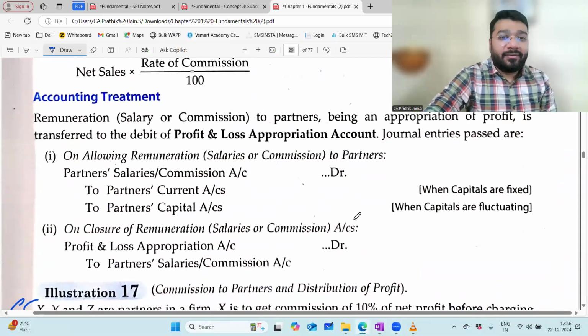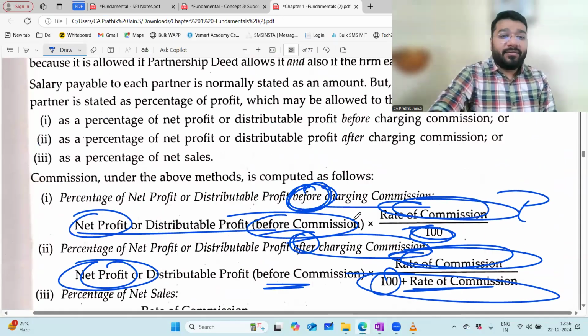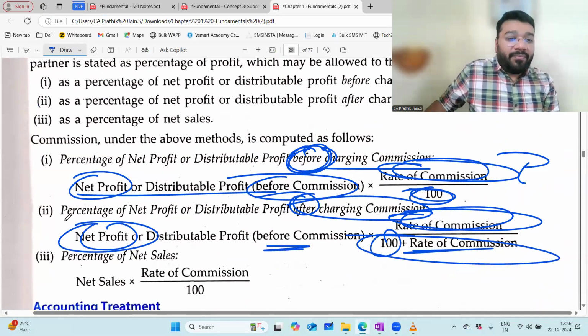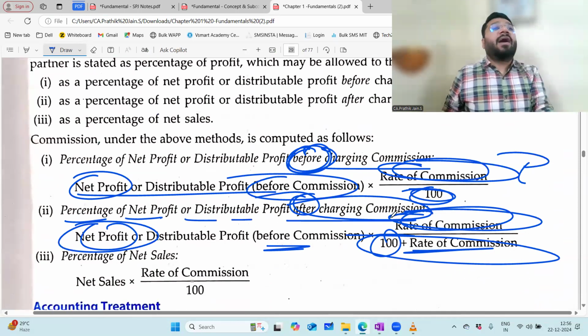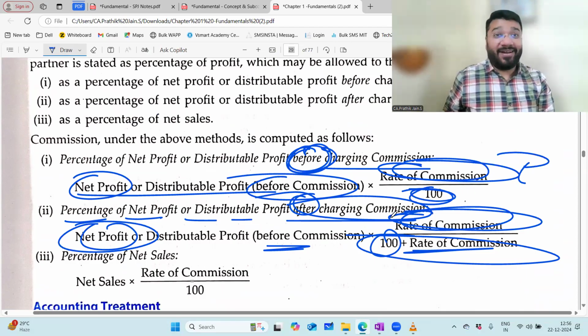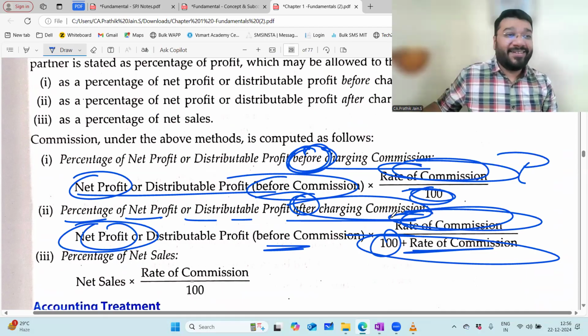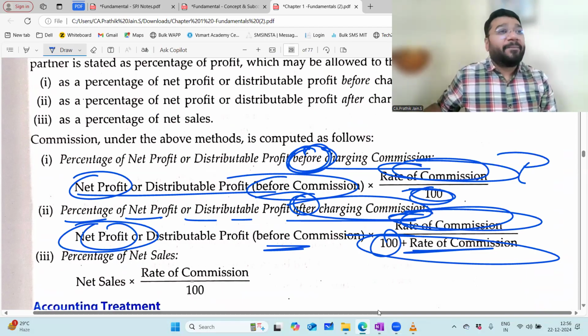Look at the wording here: percentage of net profit or distributed profit after charging commission. In the formula where they said X's commission, Y's commission. Common sense. Can you please elaborate your common sense?